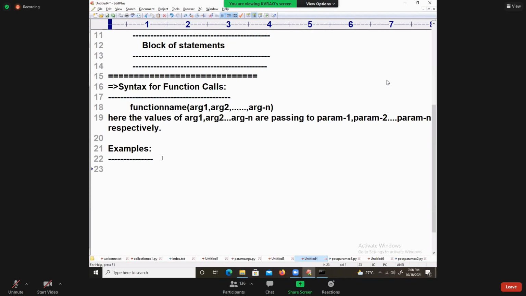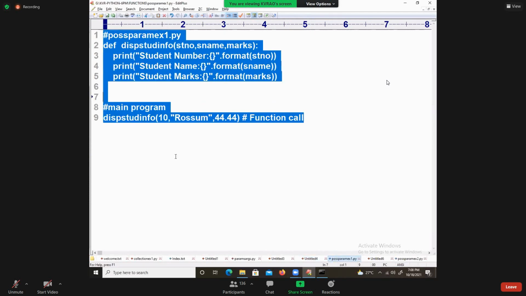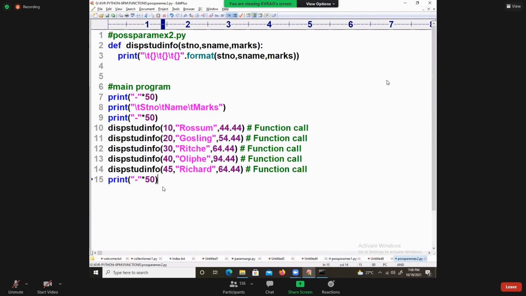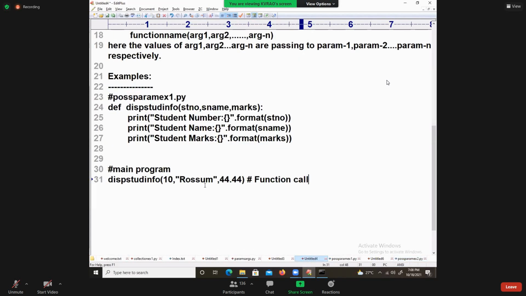Now I am going to give you the example part. I am taking something like this. Param 1, param 2, examples here. This is one simple example. One more example I can give you.